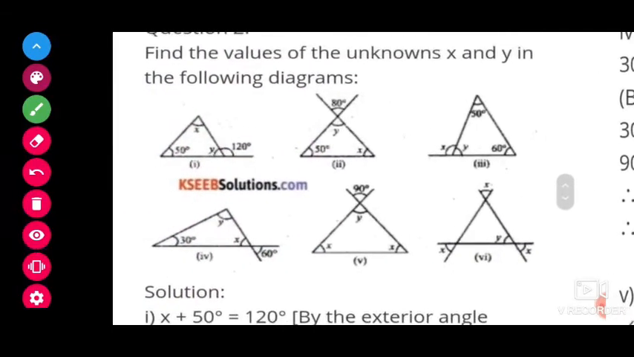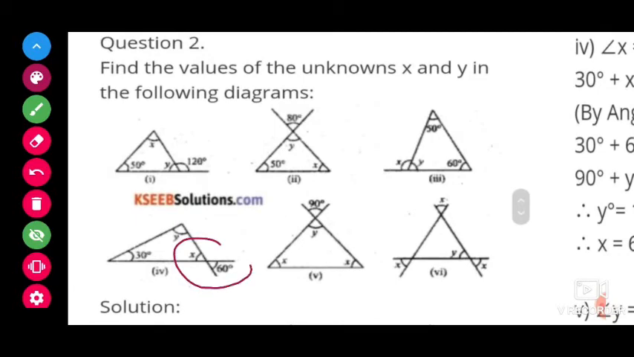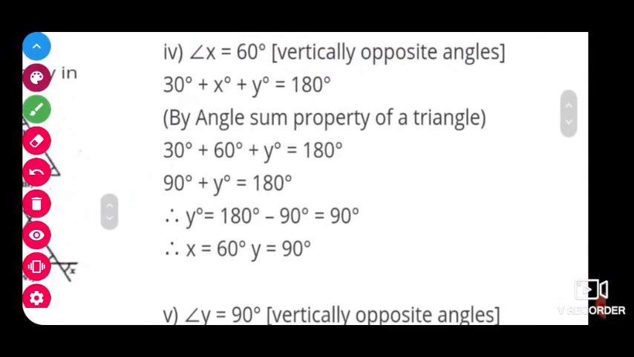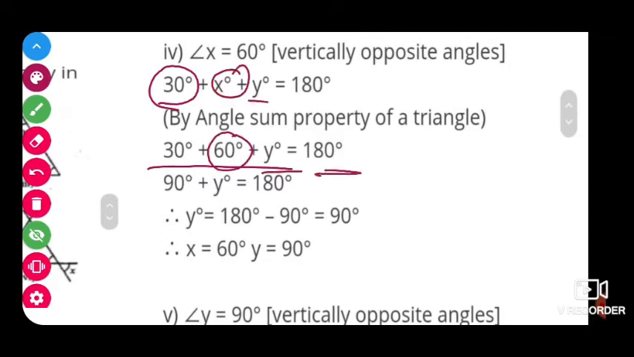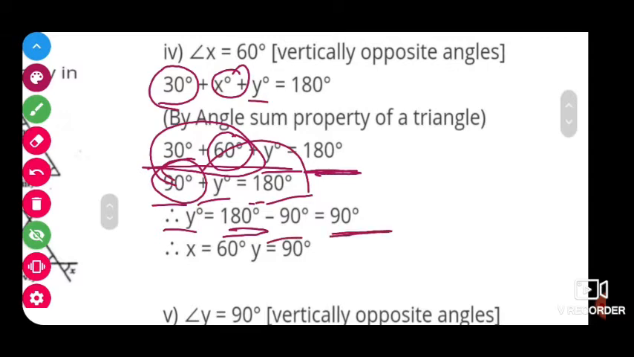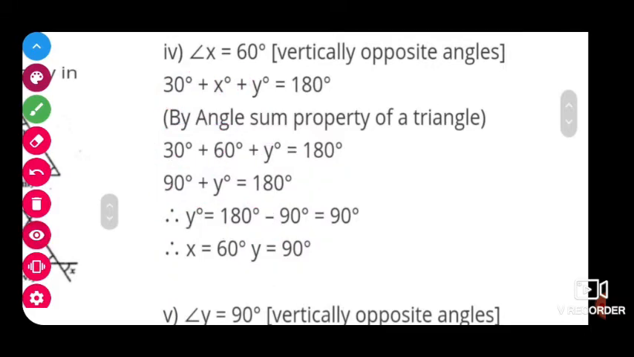Now the fourth sum, I will show you here. They have given the x value, and we can observe that x and 60 are vertically opposite angles, so x will also be 60. If I know two angles of a triangle, I can find the remaining angle by the angle sum property. That is 30 plus x, 60, plus y equals 180. 60 plus 30 is 90, plus y equals 180. So y equals 180 minus 90, that is 90 degrees. x equals 60, y equals 90.